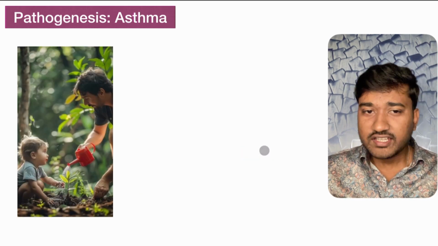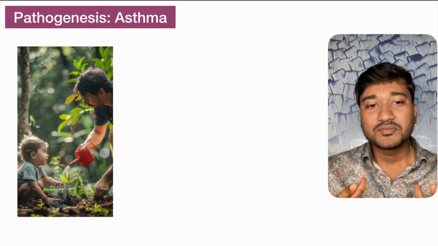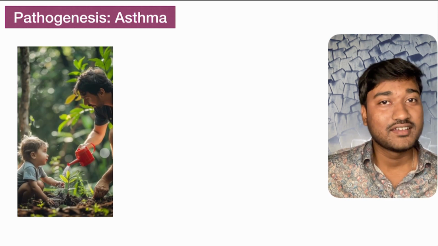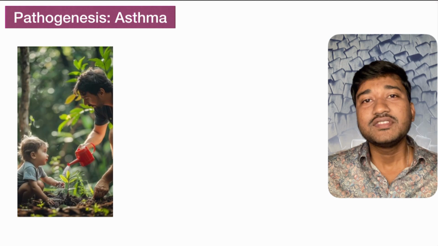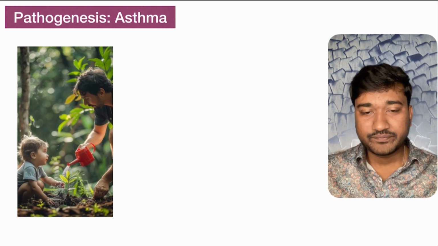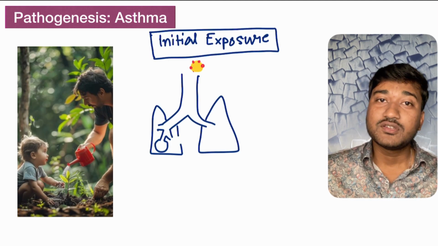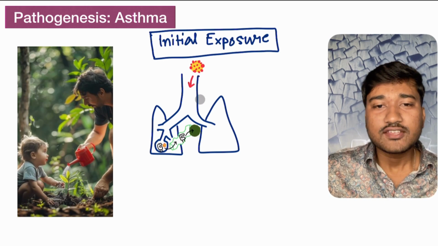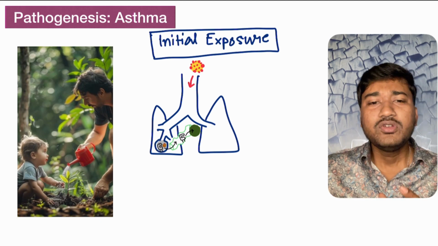So we'll be starting a story here. Look, there is a boy, and the father of this boy has taken him to a park, maybe a garden. For the first time, this baby is going to get exposed to some aeroallergens like pollen, and from there our story actually begins. This is something we call initial exposure. So this is our pollen molecule. This pollen entered into the baby's lungs and eventually lodged into the alveoli of the baby.